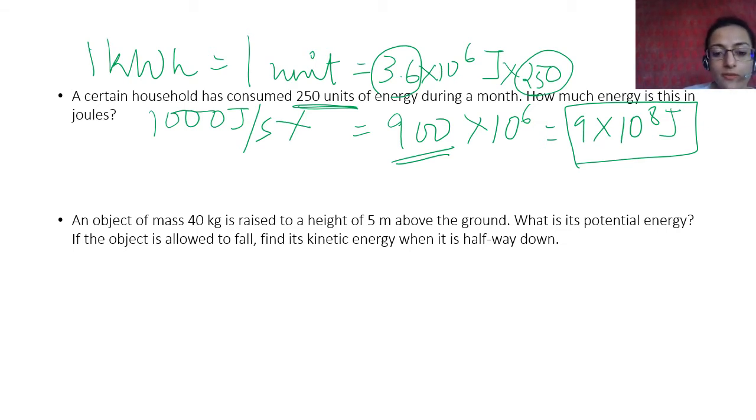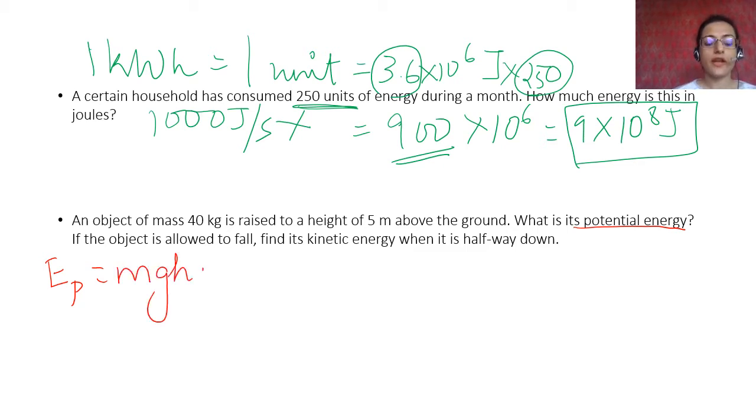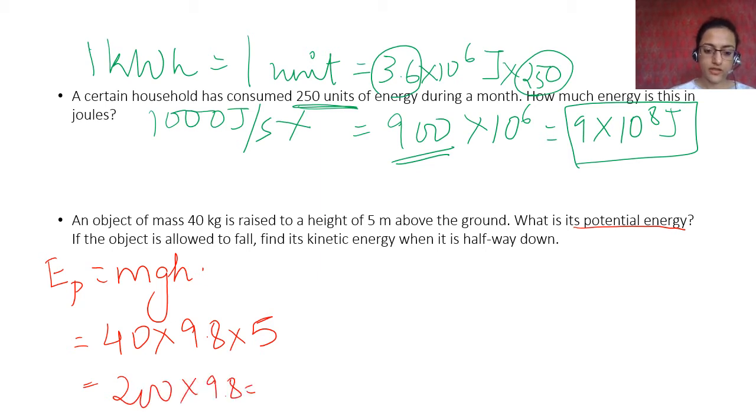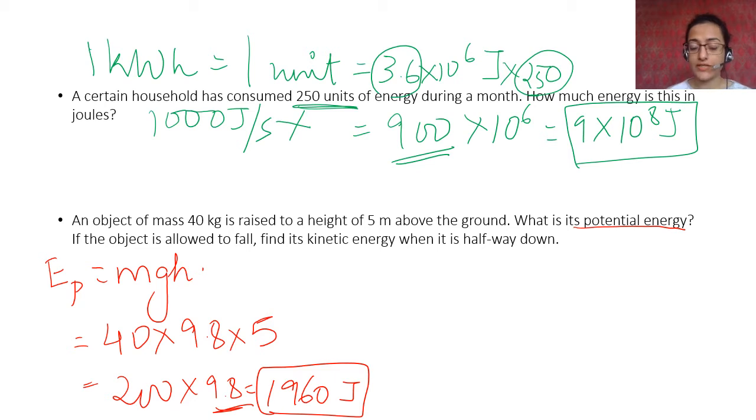First thing is that you have been given the mass and the height, and the potential energy, which means that you have to find the gravitational potential energy. What is gravitational potential energy? mgh, right? So if it is mgh, you just put the values, 40 into 9.8 into 5, right? So the answer is 200 into 9.8, which is 1960 joule. Okay, energy is also joule, work is also joule, please remember that.